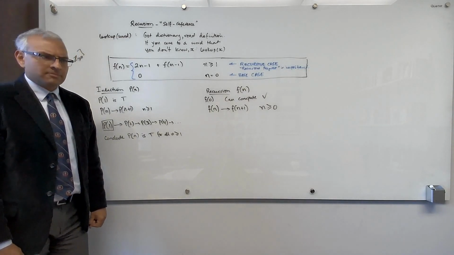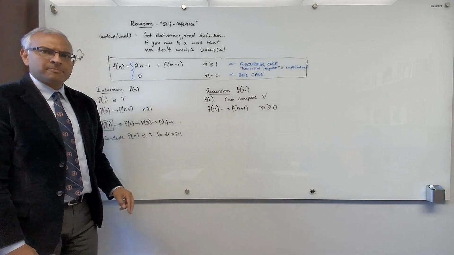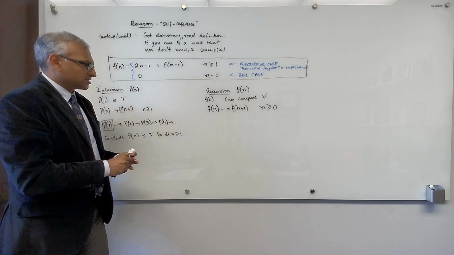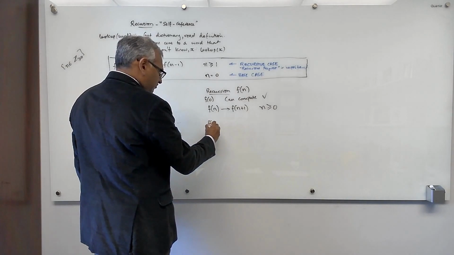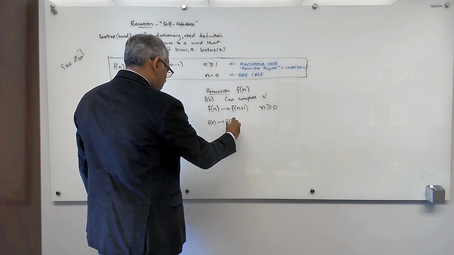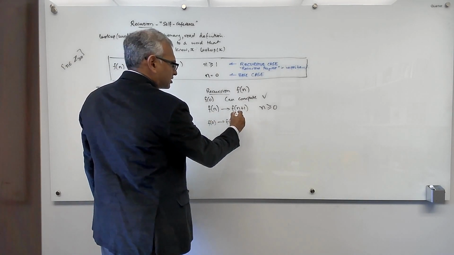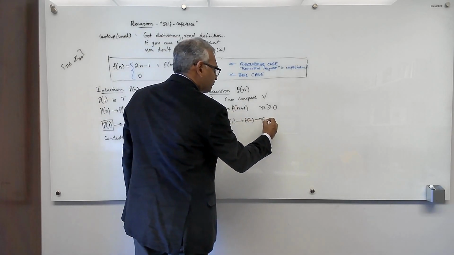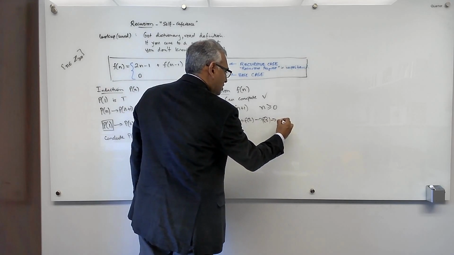When you think about it, this is setting up an infinite chain of can-compute implications. If I can compute f of 0, I can compute f of 1. If I can compute f of 1, I can compute f of 2. If I can compute f of 2, I can compute f of 3, and so on.